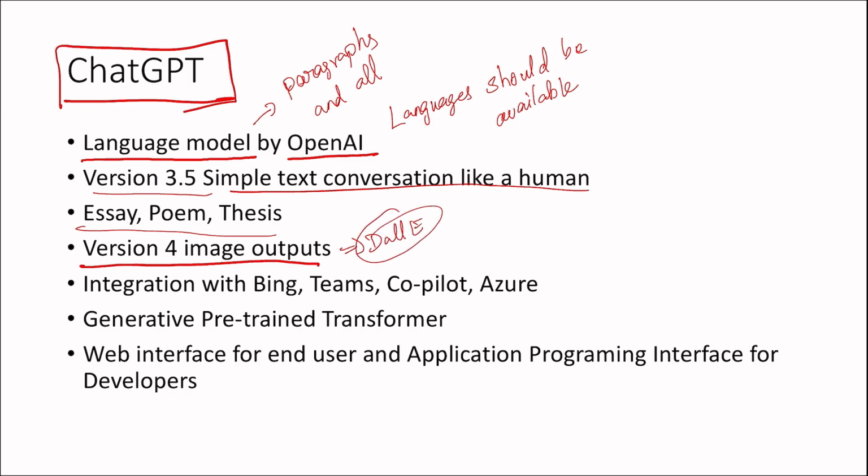Okay, so DALL-E has that image output, but version 4 of ChatGPT means an advanced version with more image input, sorry, image data processing.